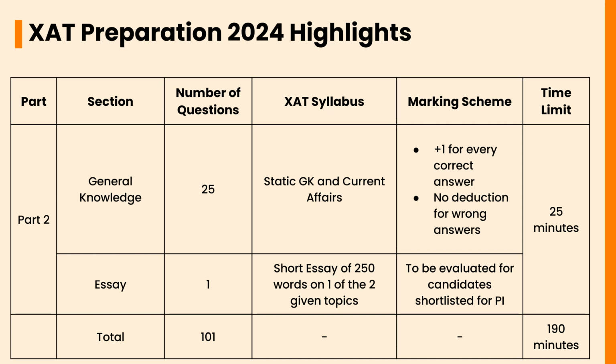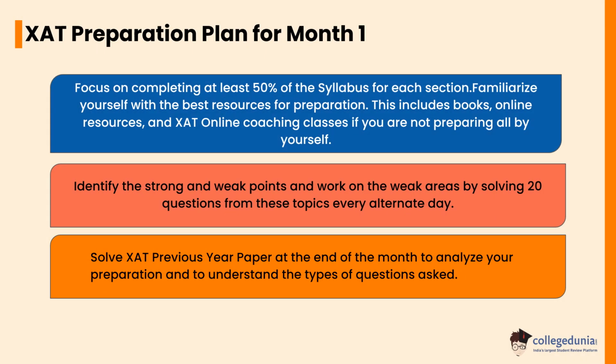The marking scheme is +1 for every correct answer, no deduction for wrong answers, and the time limit is 25 minutes. The essay section consists of 1 question. The syllabus includes a short essay of 250 words on one of the two given topics, to be evaluated for candidates shortlisted for PI. Let's check the XAT preparation plan for month 1.